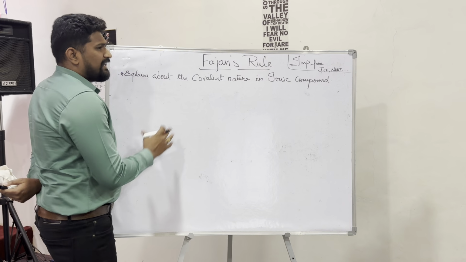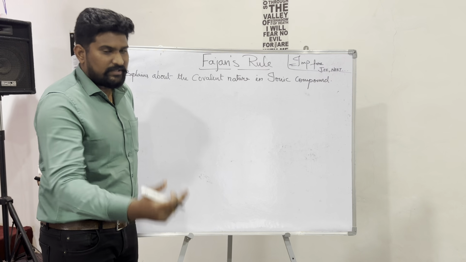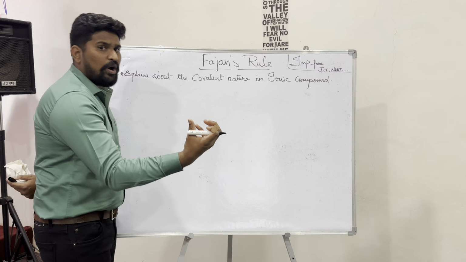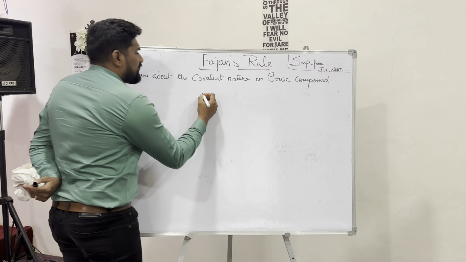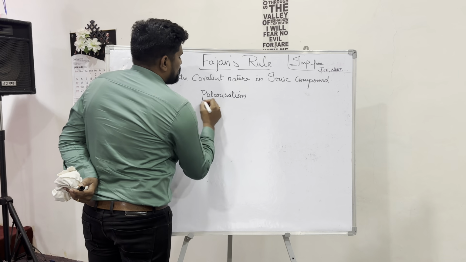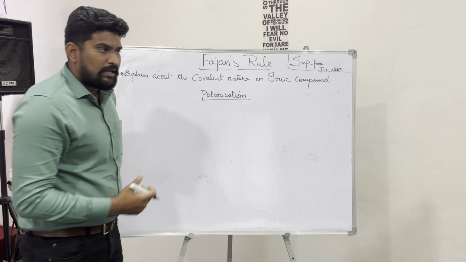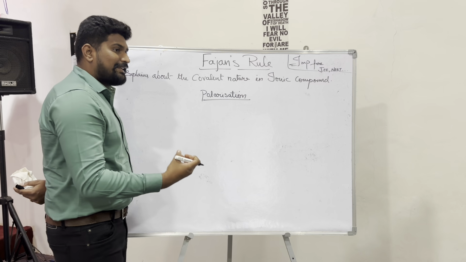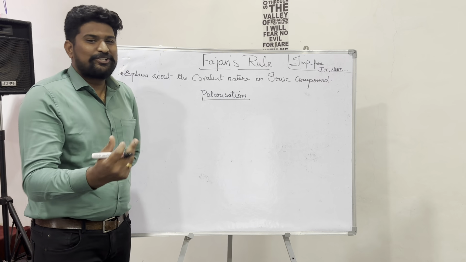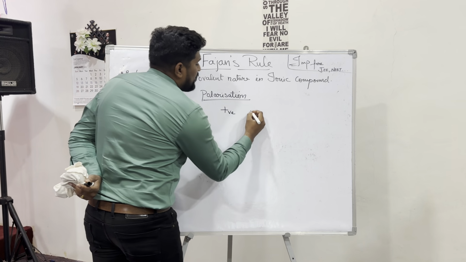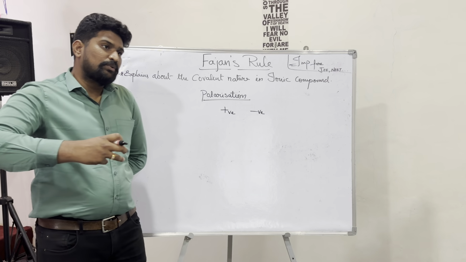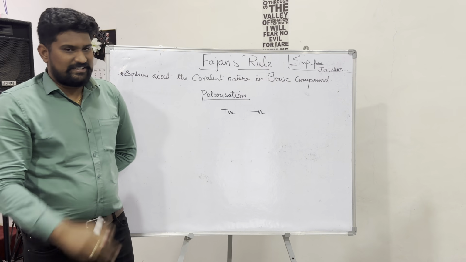To understand Fajans' rule, there is a set of rules which we are going to discuss now. Before that, what does Fajans' rule generally hold on to? It holds on to something called the term polarization. Okay? Polarization. Now, what is polarization? Polarization is a phenomenon happening between two charges. What are the two charges? Positive and negative. Polarization is a phenomenon, or the effective energy between the two charges.